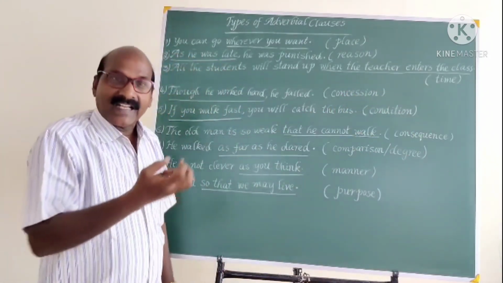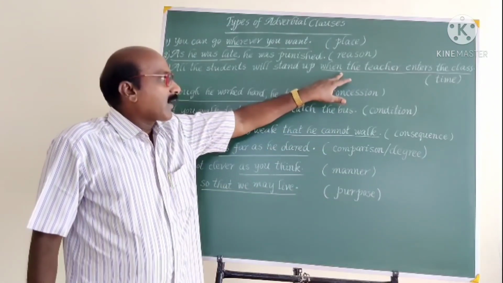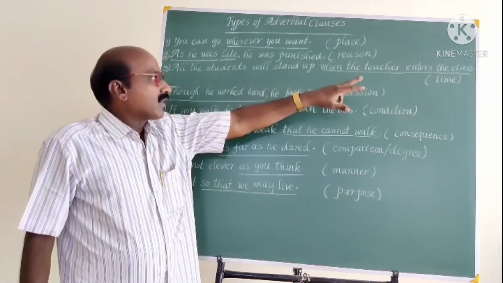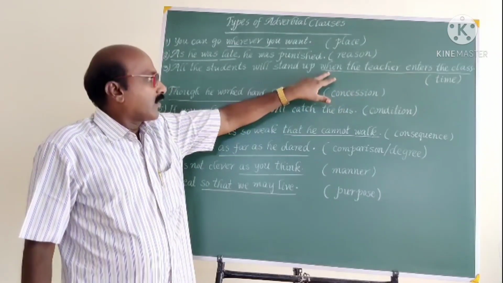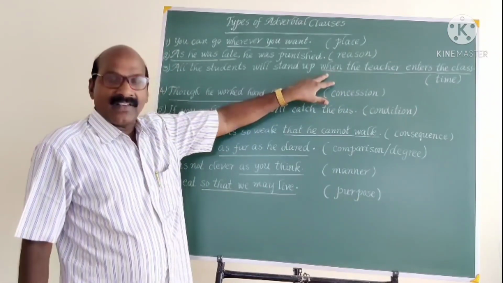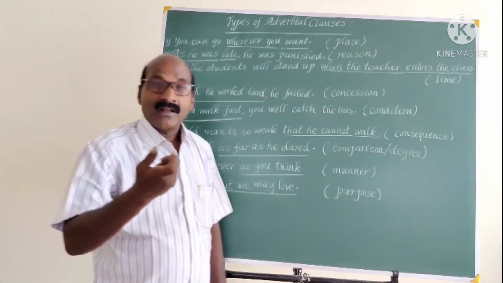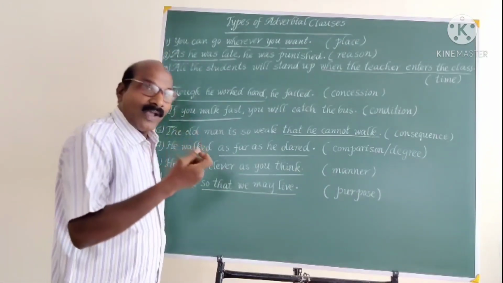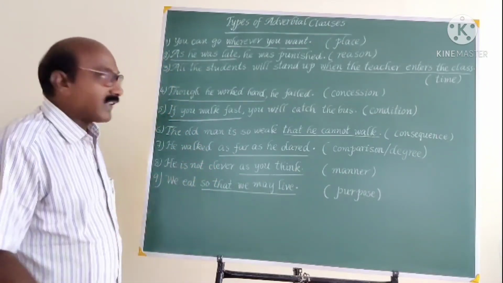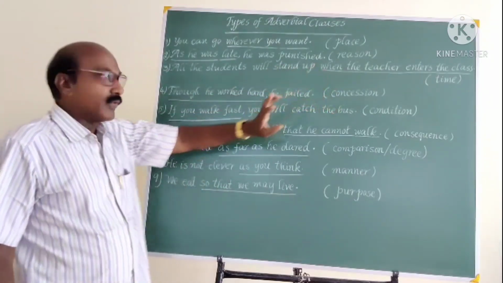As we get some time as the answer, it is an adverbial clause of time. Most of the adverbial clauses of time are introduced by the subordinating conjunctions like when, sometimes while. We can use certain words also: when, while, until, like that. Sometimes before also we use.